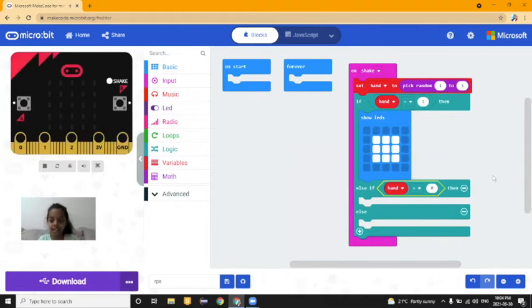If hand is equal to 2, because we already got that 1, which is going to be a rock. If hand is equal to 2, then